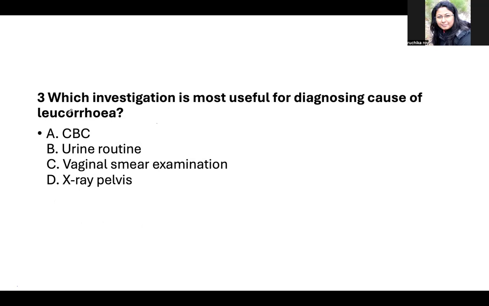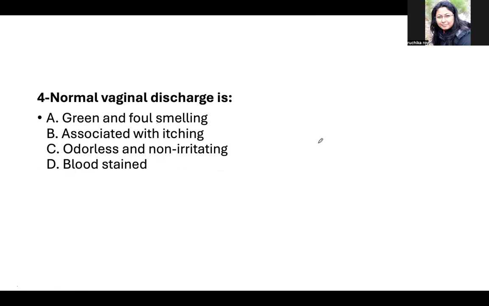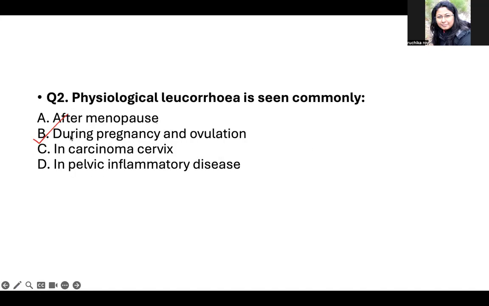Which investigation is most useful for diagnosing the cause of leucorrhea? Is it CBC, urine routine, vaginal smear examination, or X-ray pelvis? The answer is vaginal smear examination. Okay. Normal vaginal discharge will be: green and foul, associated with itching, odorless and non-irritating, or blood-stained. The answer is odorless and non-irritating. Okay, so this is a small topic only about leucorrhea. In the next video, we will go with the abnormal vaginal discharge, the cervical causes and the vaginal causes, and their clinical features.